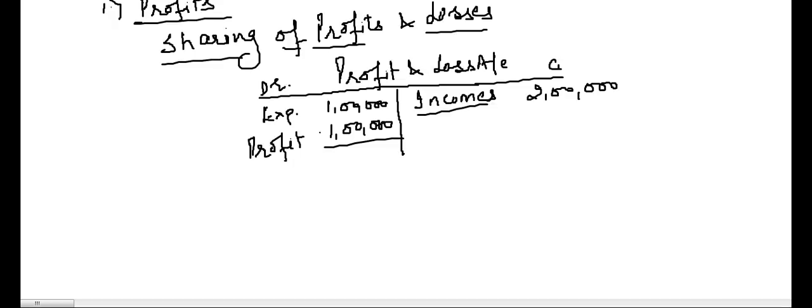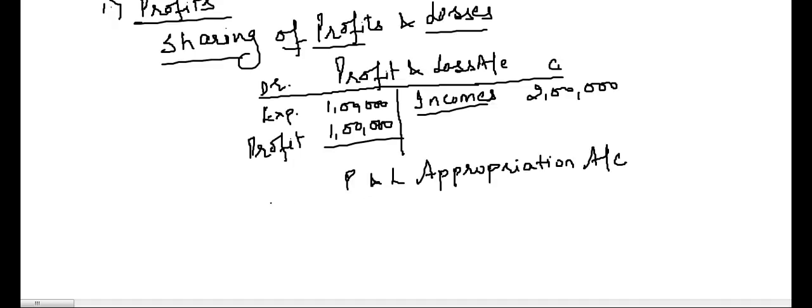Now, how is the accounting done for this? For this, we prepare one profit and loss appropriation account. Appropriation is what? It is distribution basically.